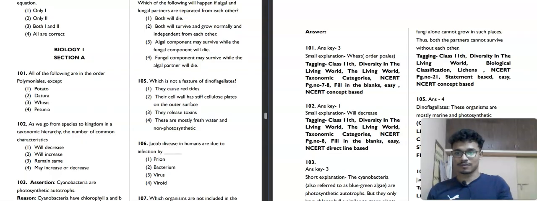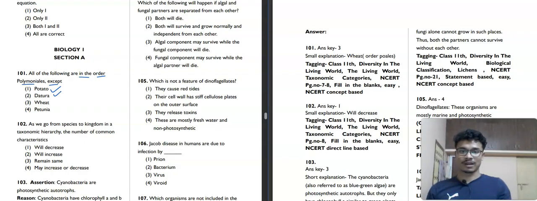Today we will discuss the BPT-12 botany section. So let's start with all of the discussions. First question is 101, section A. Which of the following are in the order Polemoniales except? Potato, is it in the order Polemoniales? It is correct. It is in family Solanaceae.